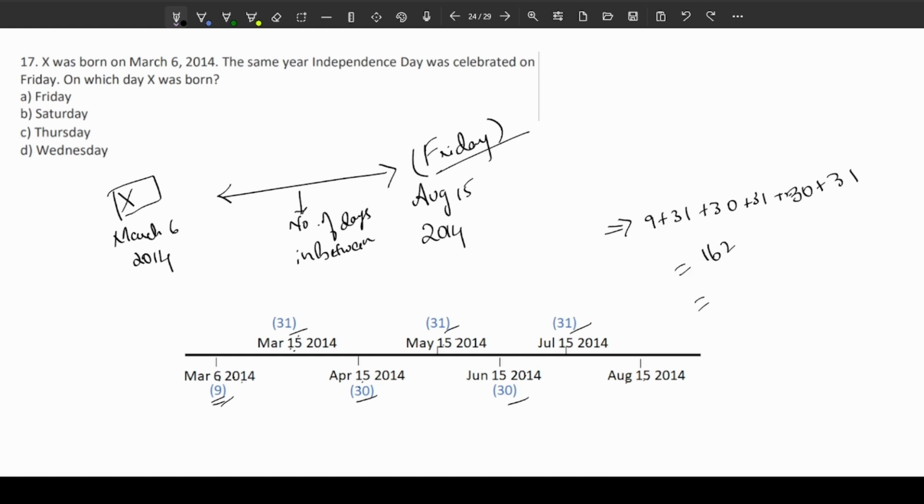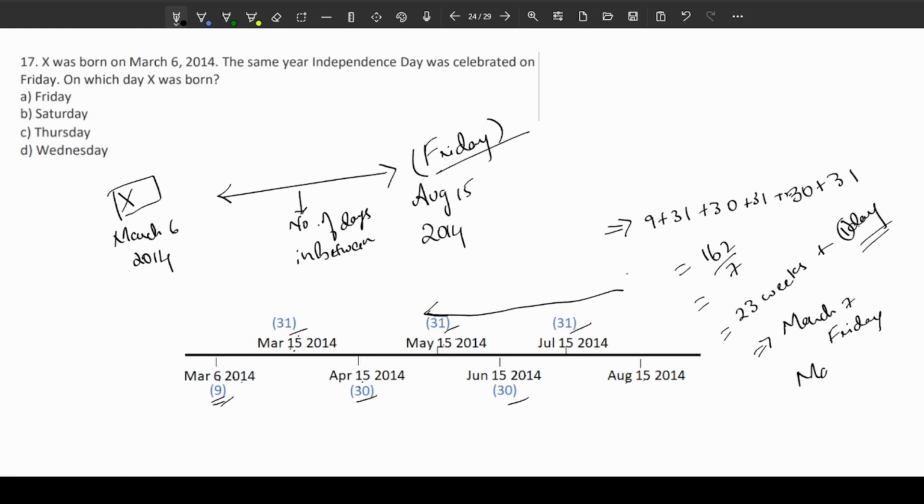When you divide this by 7, you have 23 weeks plus 1 day. So the remainder is 1 day. Hence, there are 23 weeks and March 6th is 1 day before. So March 7th will be a Friday, which is exactly 23 weeks, and March 6th is going to be a Thursday. Hence, our answer is C.